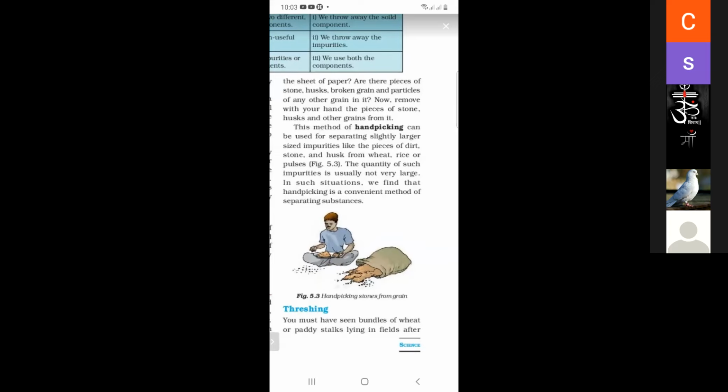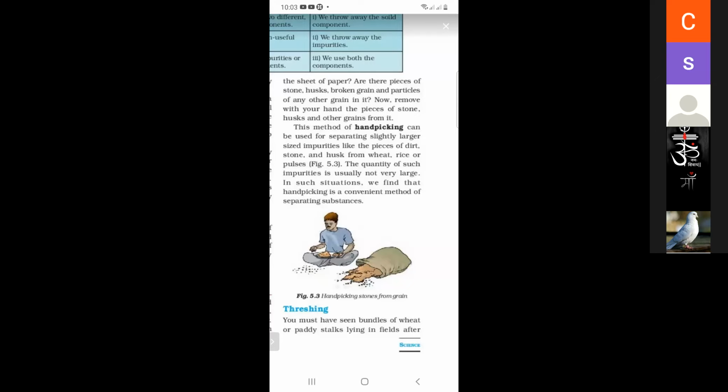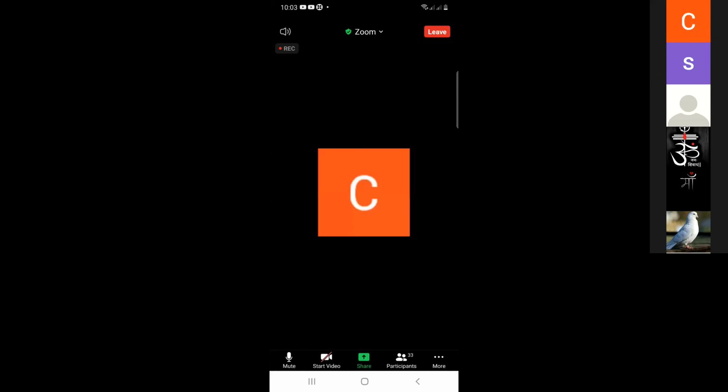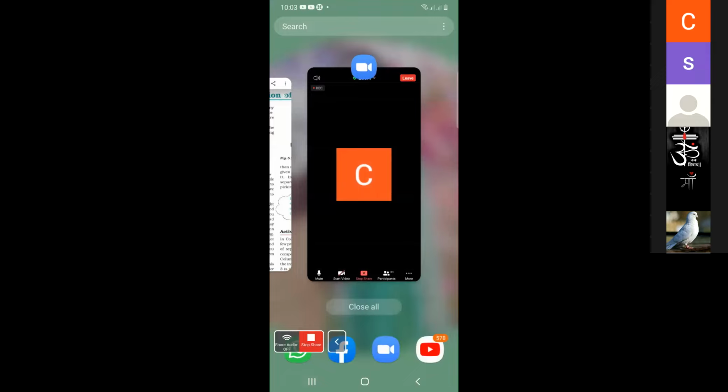We can separate the dirt, stone, and husk from the wheat, rice, and pulses with the help of our hands.